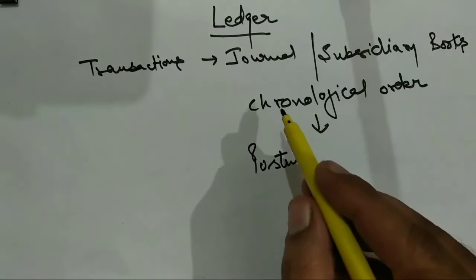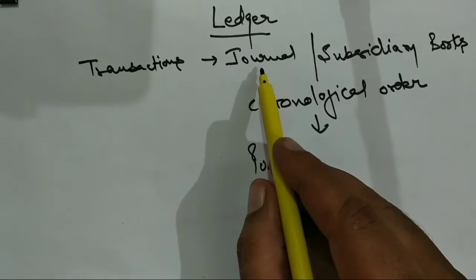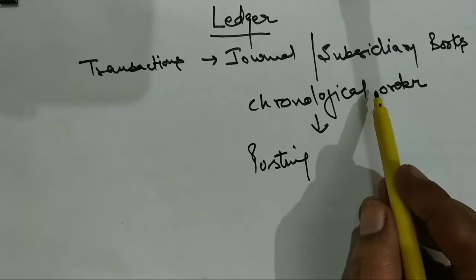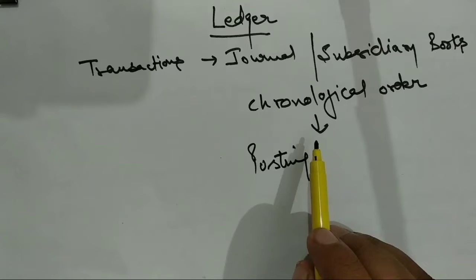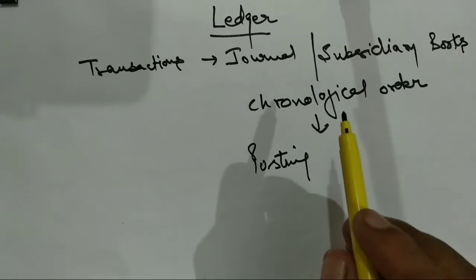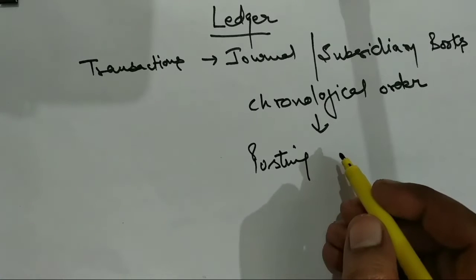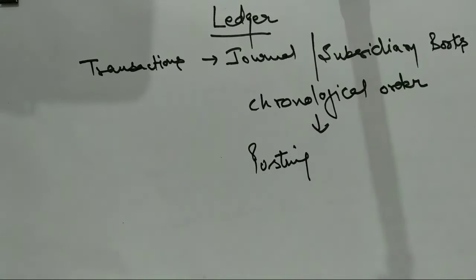So all the transactions of the business which were recorded in journal or subsidiary books in chronological order are to be posted, or transferred, to the new book, that is ledger. It is called posting.